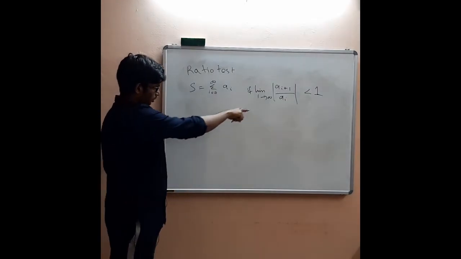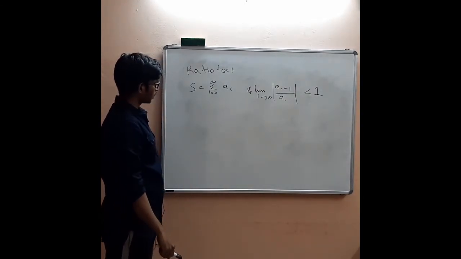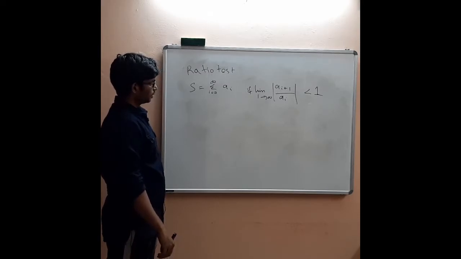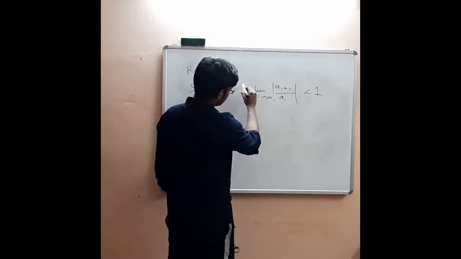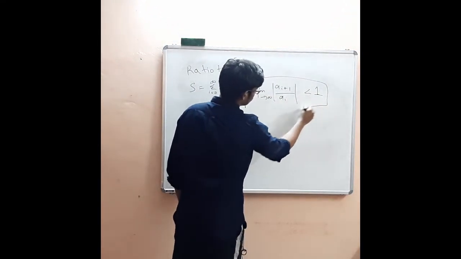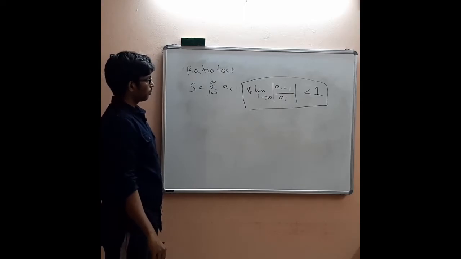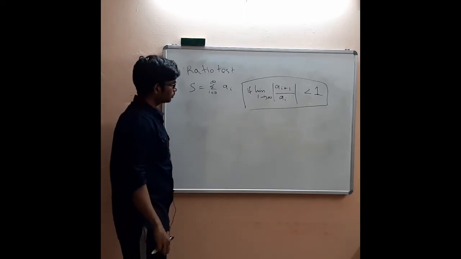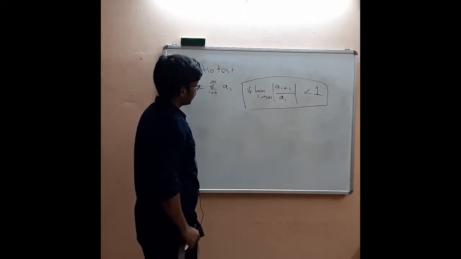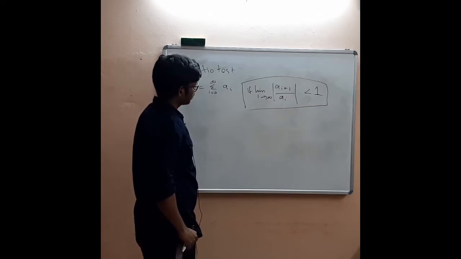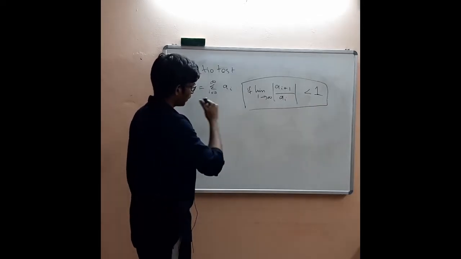So let's talk about this. What does this actually mean? We are going to assume that this condition holds true. What does it actually mean?